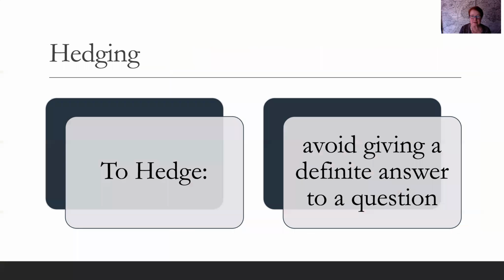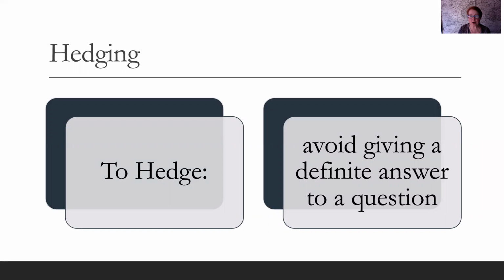So let's see here. We're going to look at this worksheet that you read before we started this video. It is called hedging. And to hedge means to avoid giving a definite answer to a question. And sometimes that's a negative. If someone never wants to say something for certain, you ask them a question.